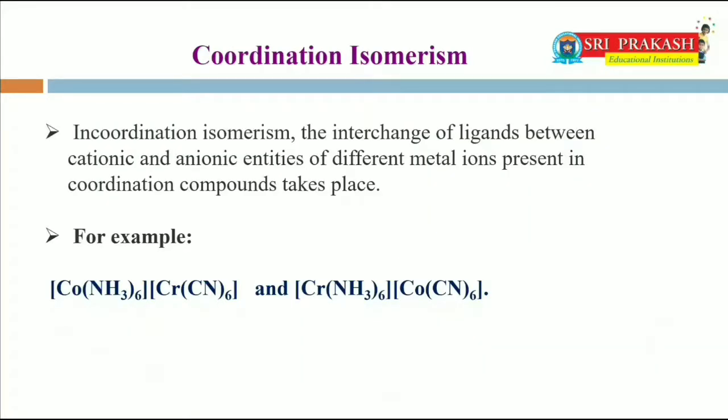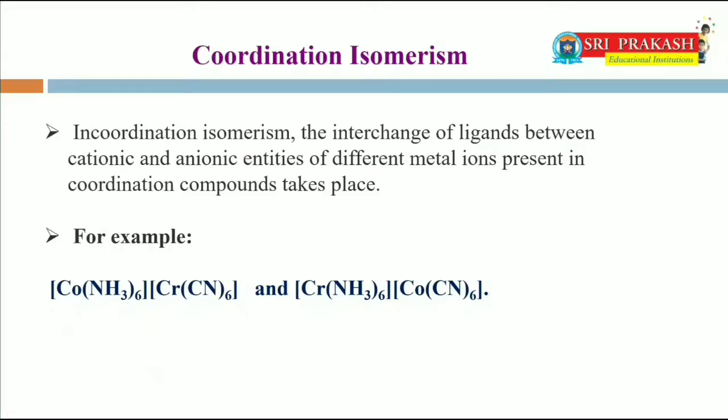Coordination isomerism. Coordination isomerism is a form of structural isomerism in which the composition of the complex ion varies. In a coordination isomer, the total ratio of ligand to metal remains the same, but the ligands attached to a specific metal ion change.